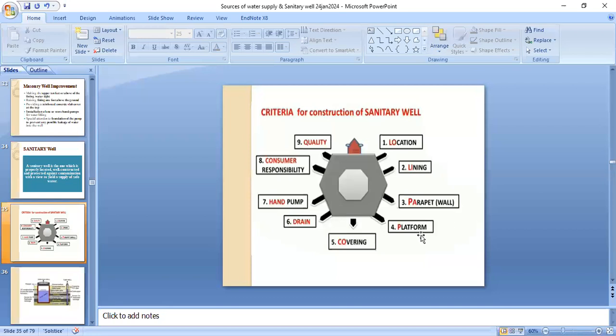The second is the platform from where people stand and get water from the well. Then we have to cover the well with concrete. Then there is a drain, where the seepage water enters. Then we have to install a hand pump to get water out from the well. Then there is the consumer responsibility, and the last is the quality of the water.